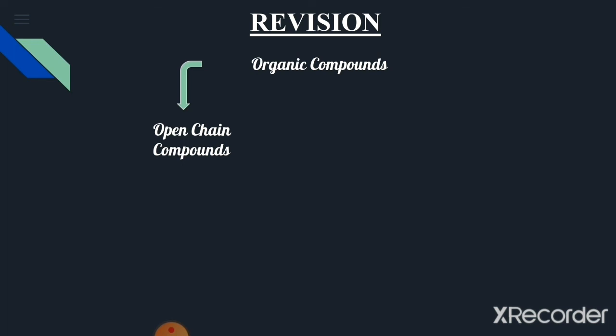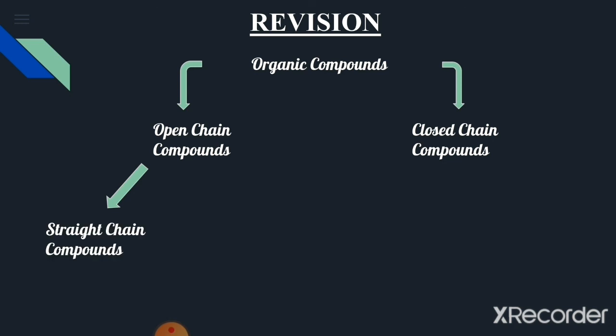Now let's revise the classification of organic compounds on the basis of carbon skeleton that we discussed today. We read that organic compounds on the basis of carbon skeleton may be divided into two groups: open chain compounds and closed chain compounds. Open chain compounds may further be divided into two subgroups: straight chain compounds and branched chain compounds.